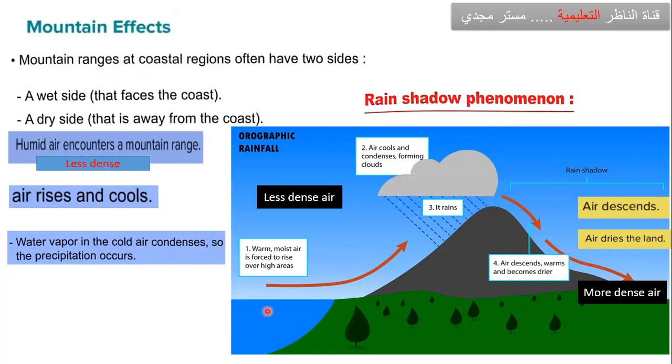So in this side, warm, moist air is forced to rise up. Okay, when the air cools, condense and form clouds. After that, precipitation, rains. So when the rain lose the water vapor in this side, so move to the other side as dry air. الهواء لما بيفقد الووتر فيبر اللي جواه كله، هنا في الجنب ده كل الووتر فيبر is lost in the form of rain.